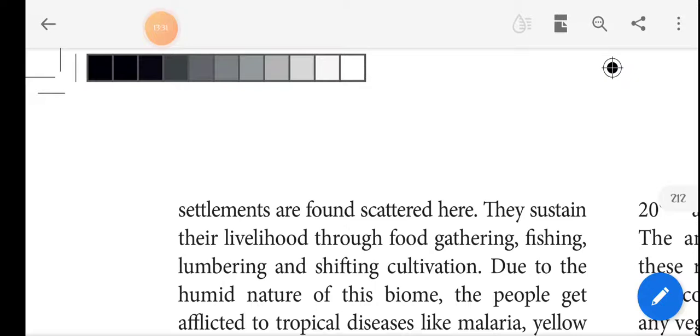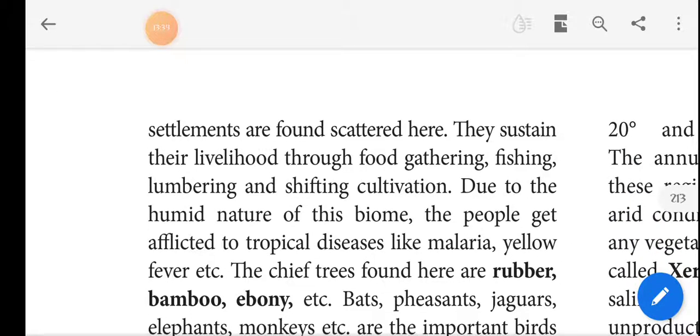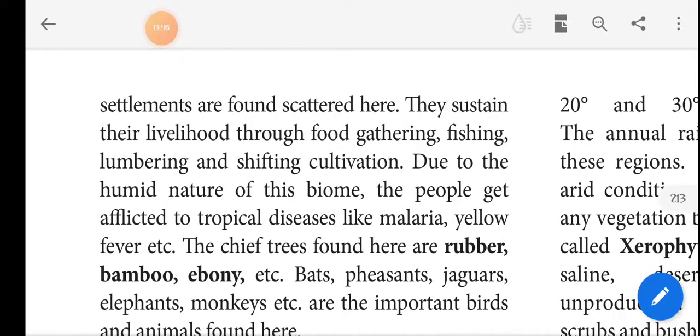They sustain their livelihood through food gathering, fishing, lumbering, and shifting cultivation. These activities are carried out by the tribal people in the forest region. Due to the humid nature of this biome, the people are afflicted by tropical diseases like malaria and yellow fever.